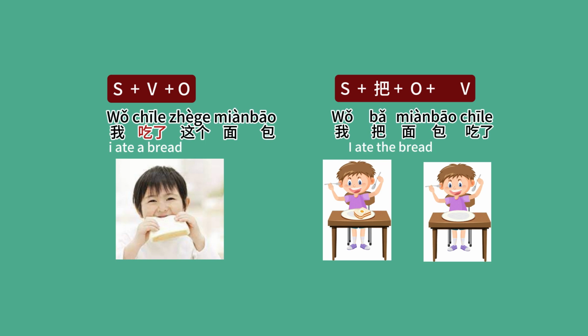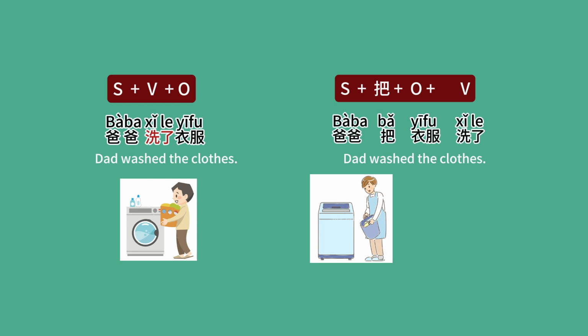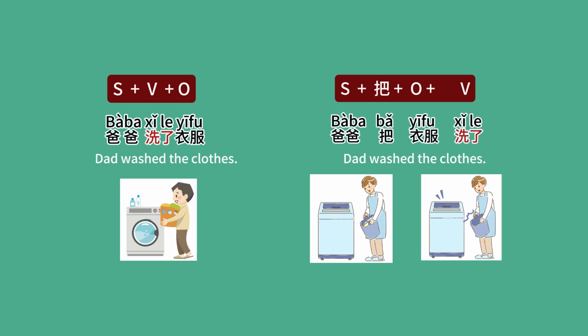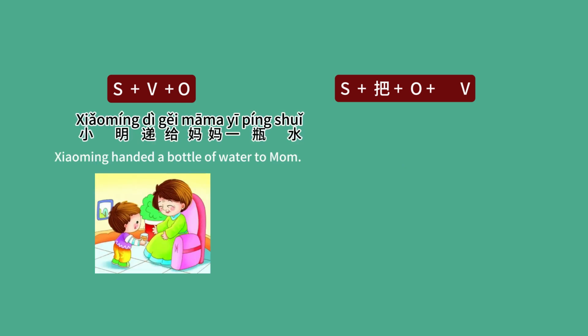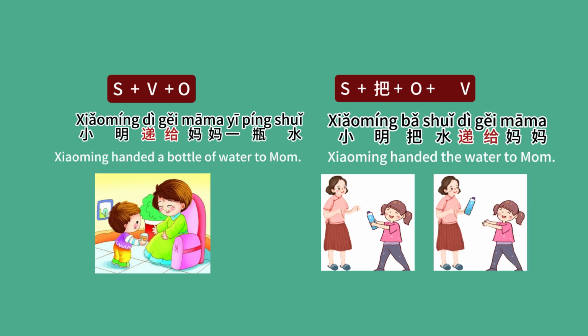The subject has the action of eating and the object has changed because of the action. 爸爸洗了衣服 emphasizes that dad had the action of 洗了, washing. 爸爸把衣服洗了 emphasizes dad's action of 洗了, and because of the 洗了 action, the object 衣服 changed state. 小明递给妈妈一瓶水 emphasizes the 递给 action from 小明. 小明把水递给妈妈: because 小明 had the action of 递给, the location of the water 水 changed.